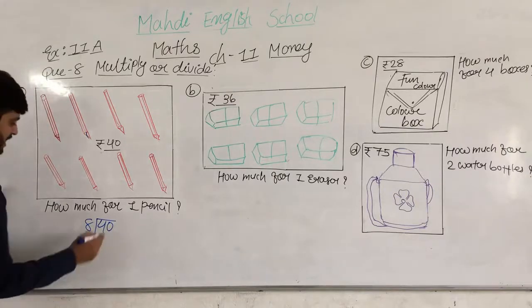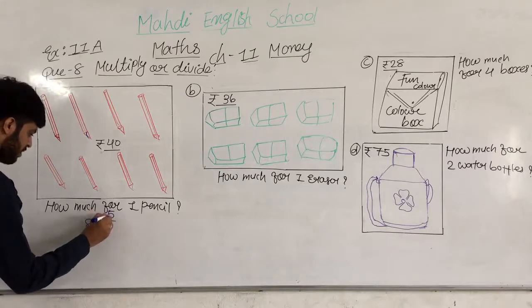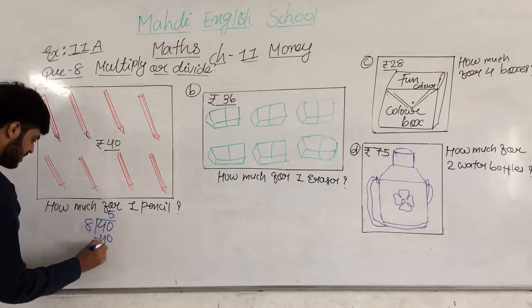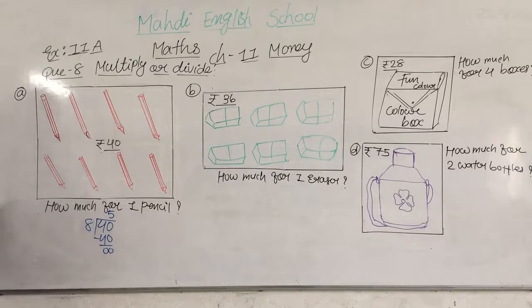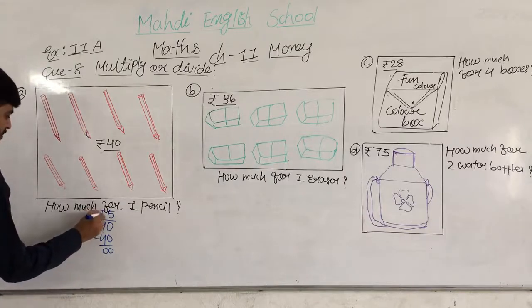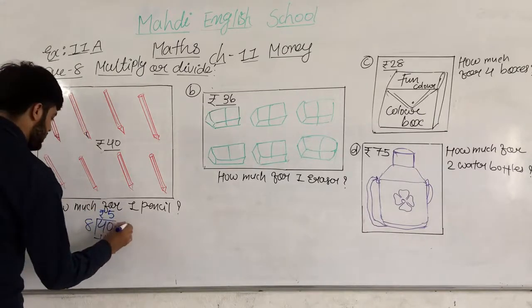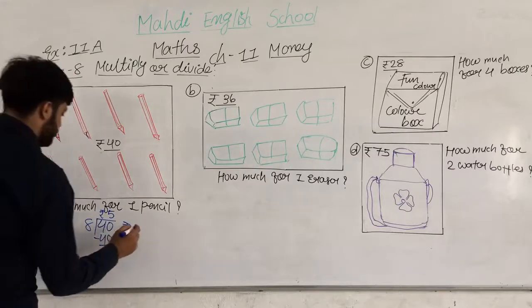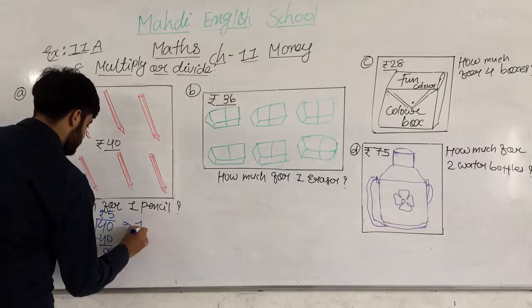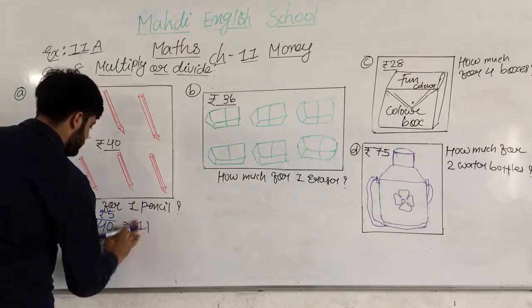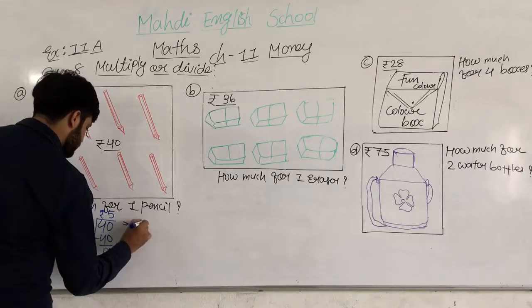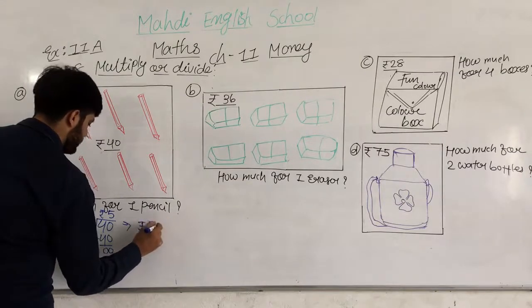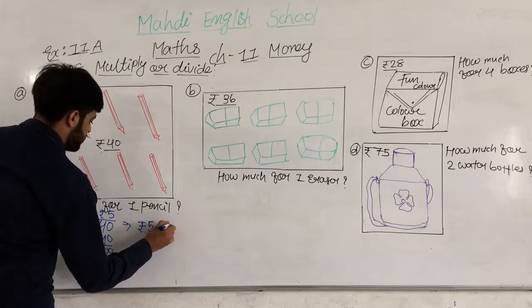So my dear students, in table number 8, 40 will come, but where? 8 5s are 40. So what is the price of one pencil? 5 rupees. Okay, so we have to write the answer here. One pencil, 5 rupees, 5 rupees per pencil.